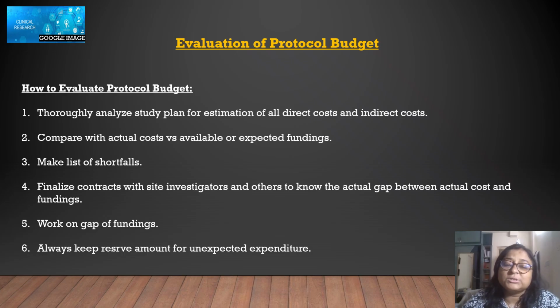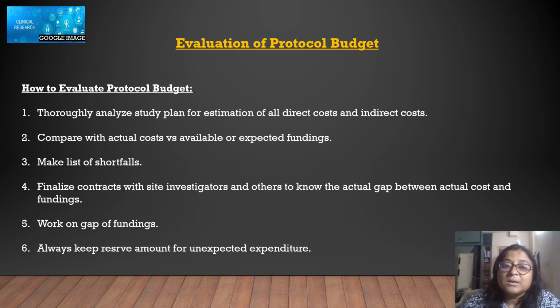In the case of protocol budget, direct costs are the expenditure for the clinical trials and the expenditure for other things, and indirect cost, like for your research you will have to travel for conferences, will also come under the indirect cost. So first, to evaluate protocol budget, thoroughly analyze a study plan for estimation of all direct cost and indirect cost.